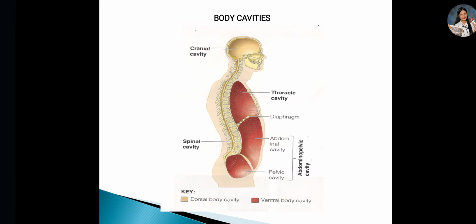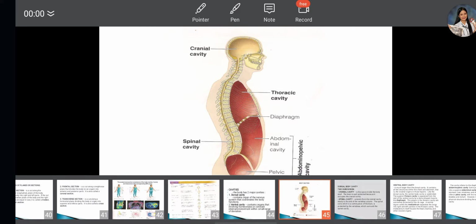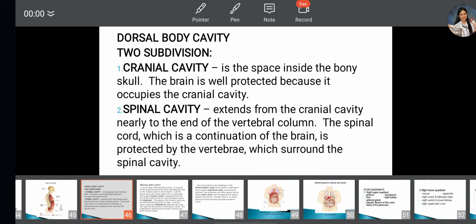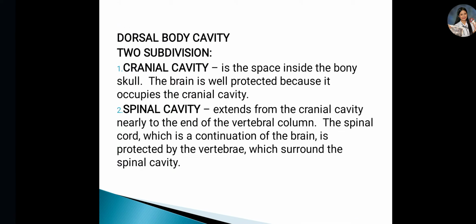So these are the body cavities. It is divided into two, the ventral and the dorsal cavity. The dorsal body cavity has two subdivisions, the cranial and the spinal cavity.